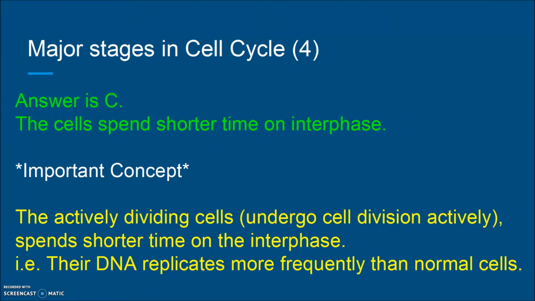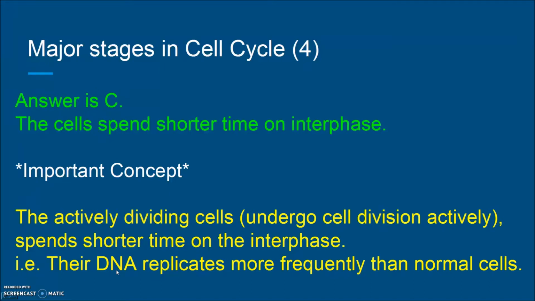Welcome back, and I hope you can get the correct answer. The answer is C. The cancer cells spend shorter time on interphase, and there is a very important concept: they are actively dividing cells. That means they undergo cell division actively and very quickly. They spend shorter time on the interphase because of a very important process, DNA replication.